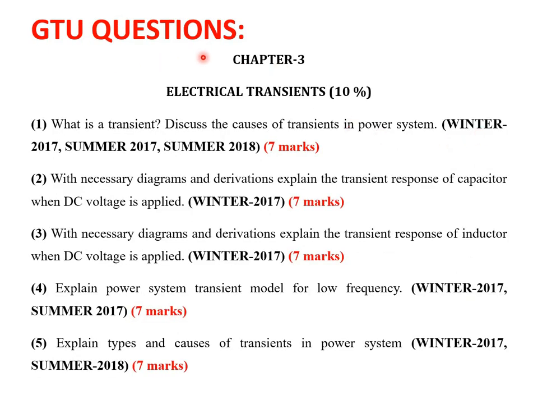Now the important questions which were asked in previous examinations, and this chapter has a weightage of 10%. The first question is: what is transient? Discuss the causes of transient in power system. It was asked in winter 2017, summer 2017, and summer 2018 for 7 marks.